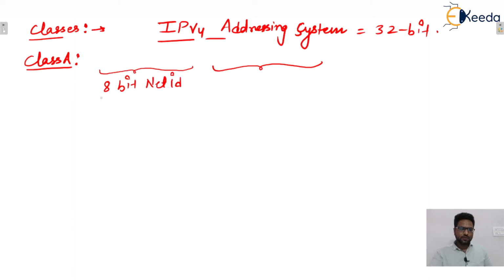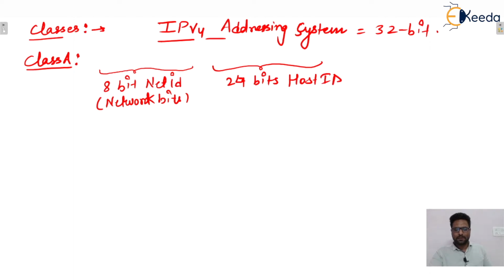So these bits are known as network ID bits. And the remaining 24 bits are assigned to host. These are known as host ID bits, or the host bits. So total 8 plus 24, total 32 bits will be there.